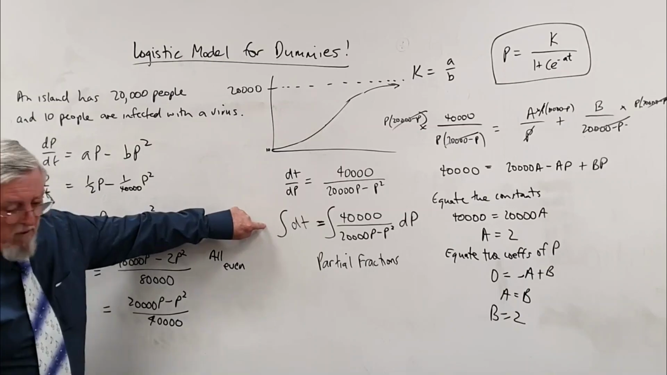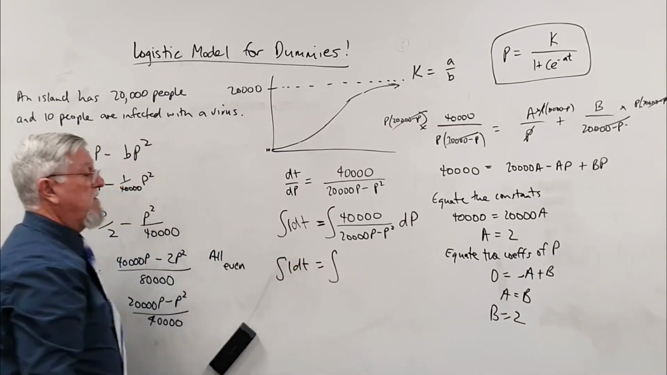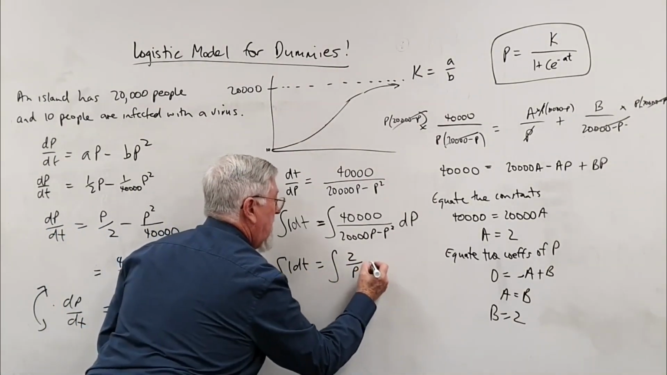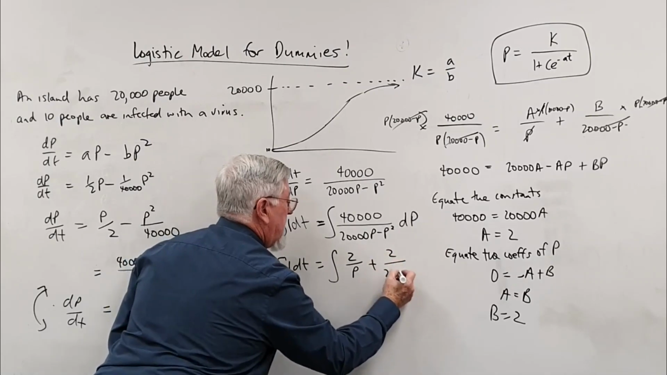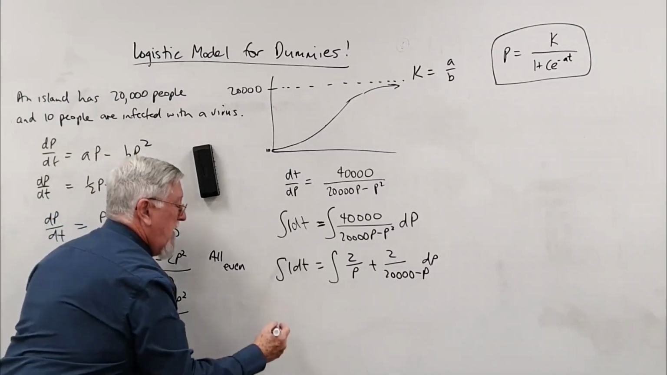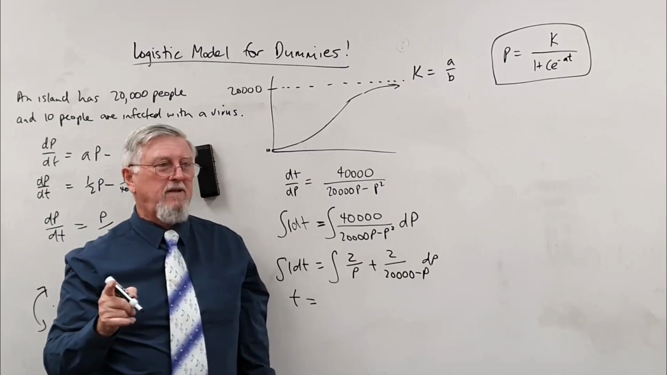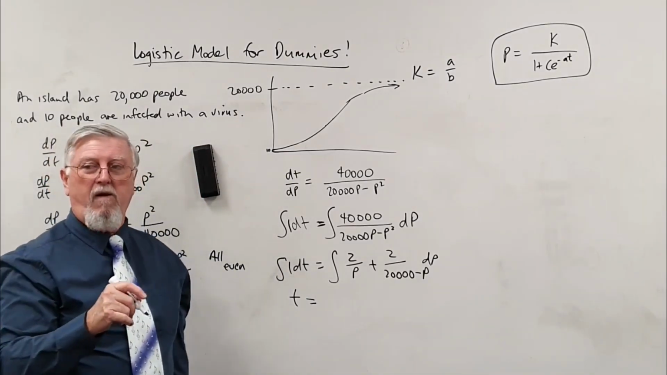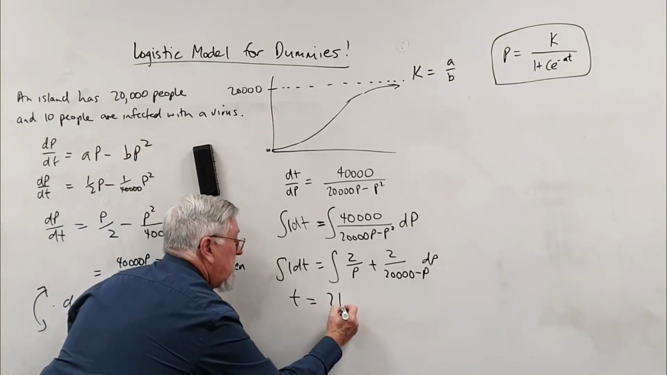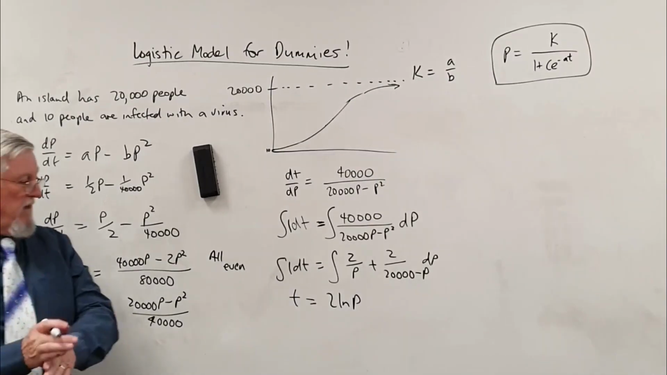So I can go back to here with my partial fractions. Integral of 1 dt equals the integral of 2 on p plus 2 on 20,000 minus p, and that's going to have a dp. So what's the integral of 1 using t? T. And now we're talking about we don't need negative logs. We don't need the logs of a negative. So what have I got? 2 ln p. I don't need to write absolute value because we're not going backwards in time. We're starting from that point onwards.